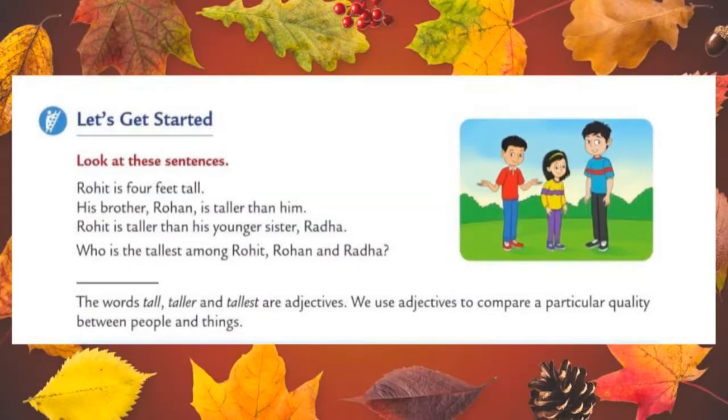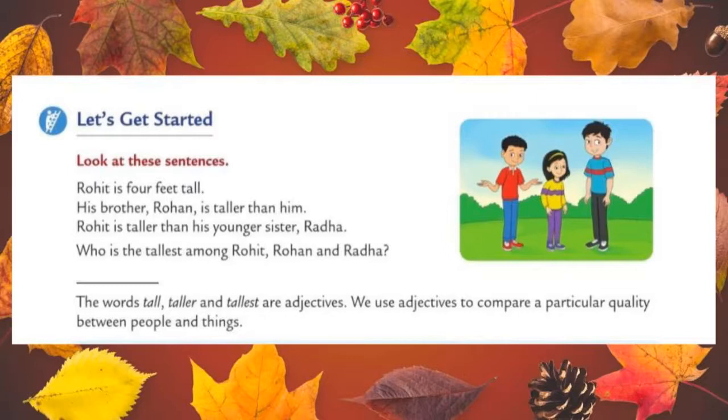Okay students, let's see a small warm-up exercise. Look at these sentences. Before going to see these sentences, students, just look at the picture. Three members are standing, two boys and one girl. Okay, now look at the sentences. Rohit is 4 feet tall. The boy who is wearing red shirt, his name is Rohit. His brother Rohan is taller than him. The other boy who is wearing a blue shirt, his name is Rohan.